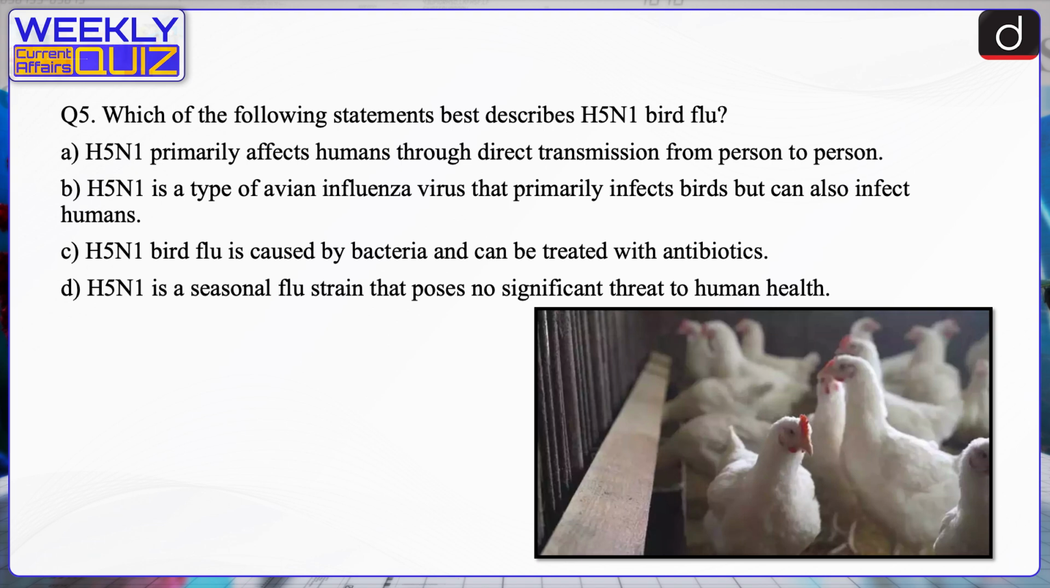H5N1 is a type of avian influenza virus that primarily infects birds but can also infect humans. H5N1 bird flu is a type of avian influenza virus that primarily infects birds, particularly poultry. However, it can also infect humans and other mammals. Human infections usually occur through direct contact with infected birds or contaminated surfaces.